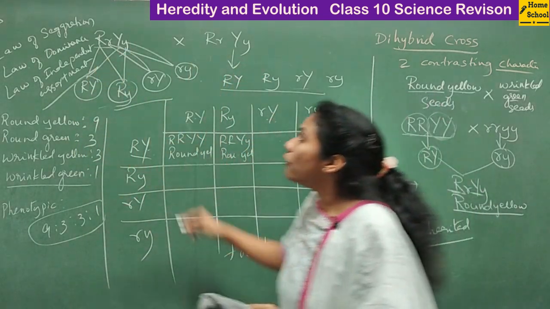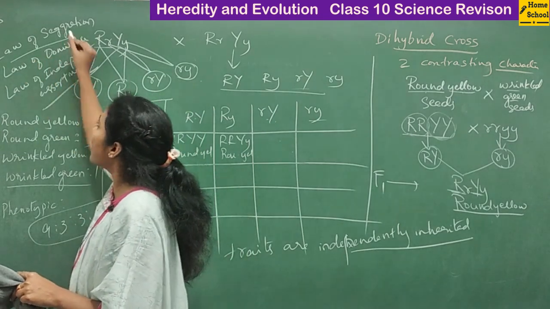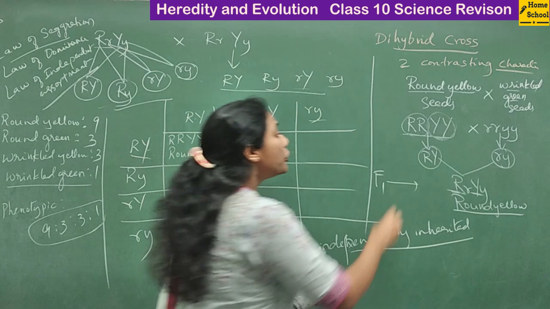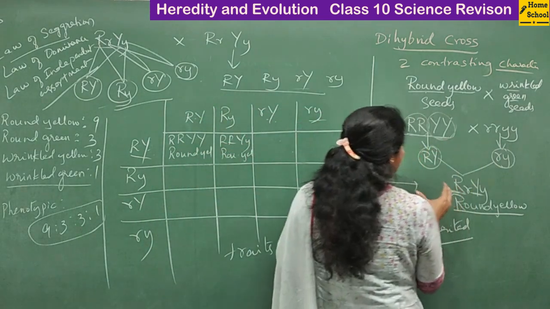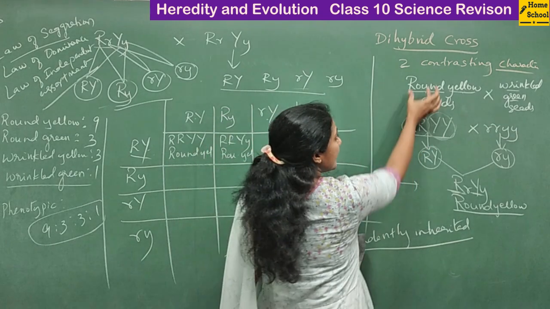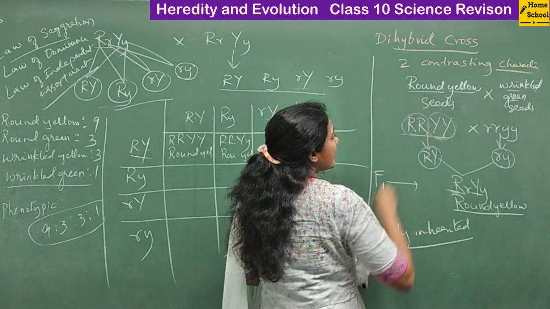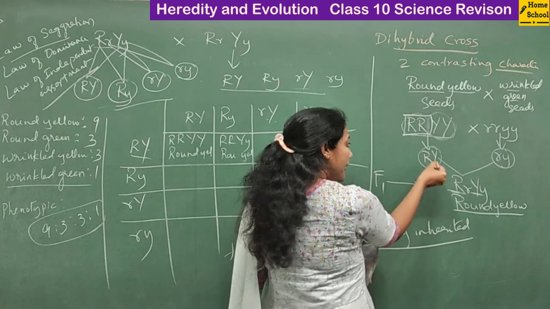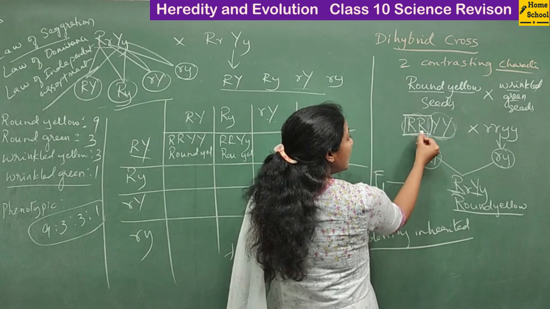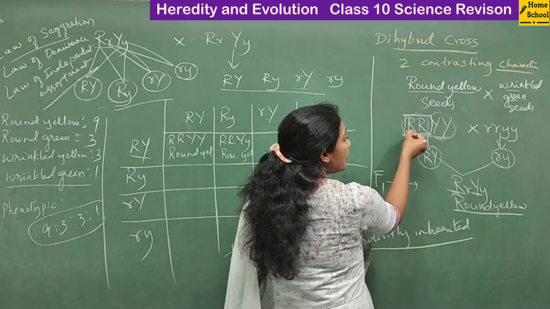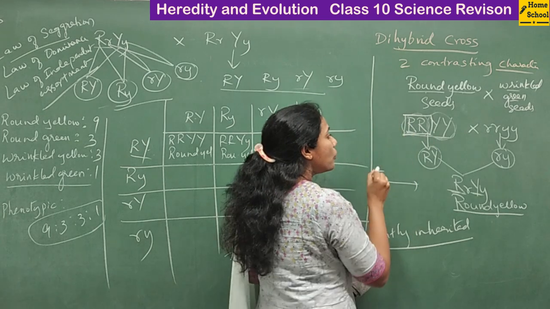What do you mean by law of segregation? The law of segregation tells you that during gamete formation, alleles get separated. You see, one character, round character, is controlled by this pair of genes. But when the gamete was forming, among a pair, only one allele will go. One of the pair itself will go, right?